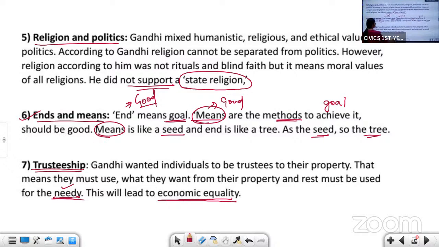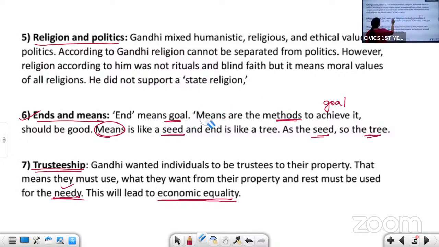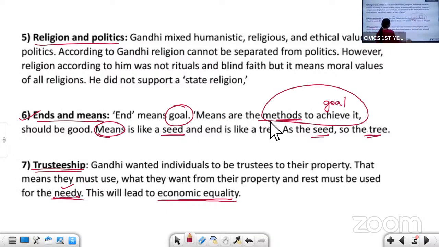Next is ends and means. So what are ends? Ends are nothing but your goals. Means are the methods to achieve your goals. So if your means are good, then your goal will be positive, or good.